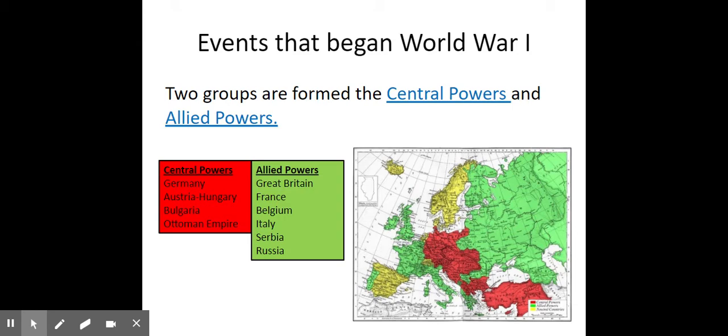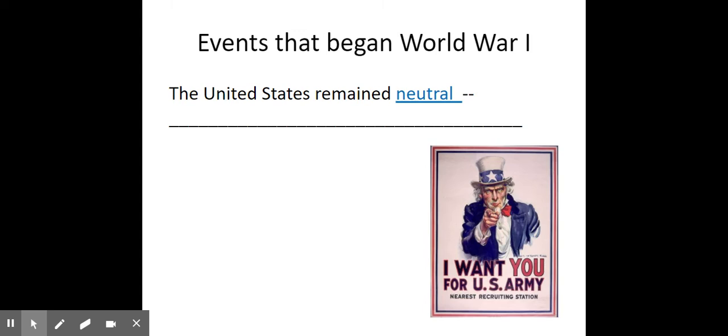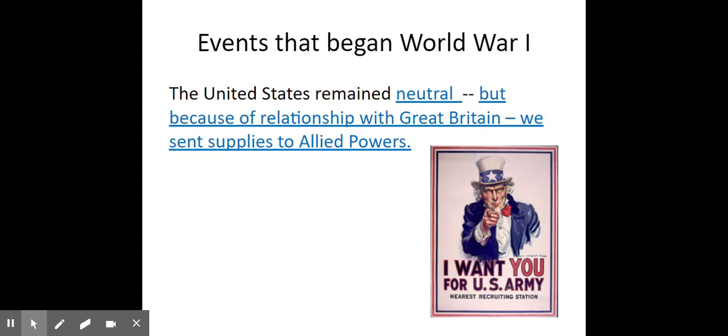Those are the two sides during World War I. Right now, the United States is remaining neutral. We do have a close relationship with Great Britain, so we are beginning to send supplies to the Allied side, but we are not officially in the war yet.